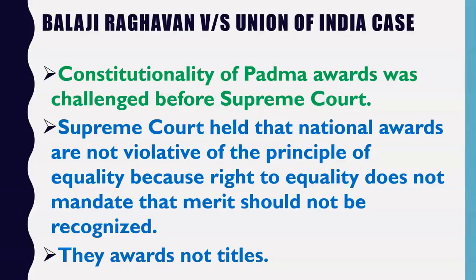Actually your parents are treating you and your brother equally, but as you have done something meritorious, something extraordinary, you have scored 99% marks, so you deserve that. So in order to recognize your merit, your parents have given you a bike, but your brother has only scored 50% marks, so he does not deserve a bike. Now your parents are saying to your brother, in the next exam, don't worry about this result. If you also score more than 90%, we will give you a bike. No problem. Means your brother can also get a bike if he does something extraordinary.